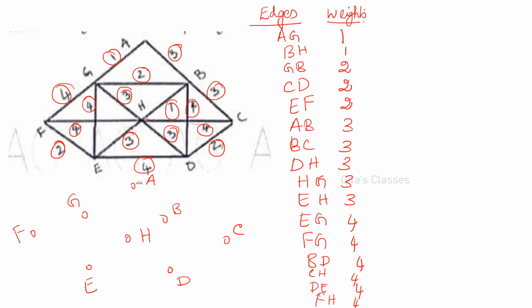Now keep on adding. First AG is 1. You write the weight also here so that it will be easy for us to count. Now BH, yes, BH is 1. Include this yet. Whenever you are including the edge, you should not form a cycle, right? And GB is 2.